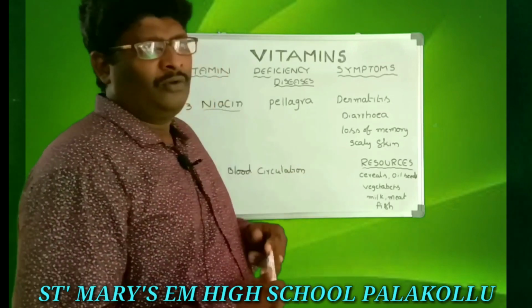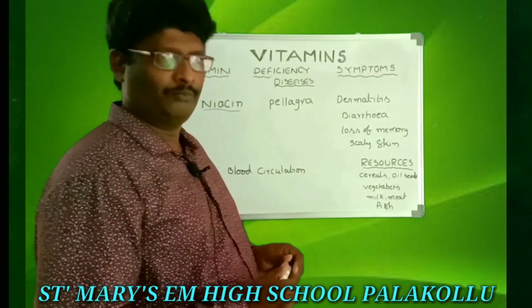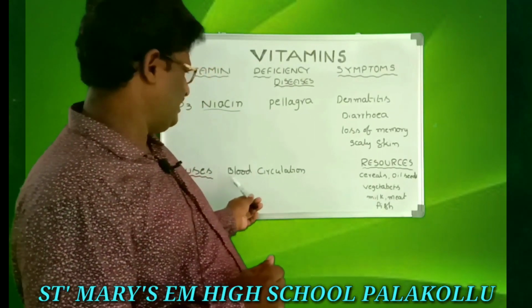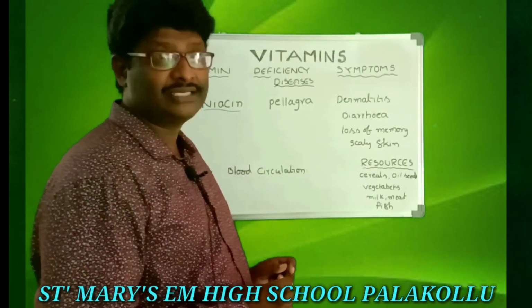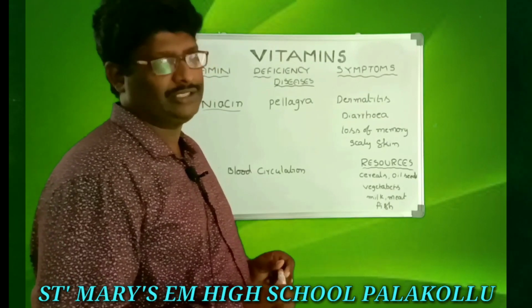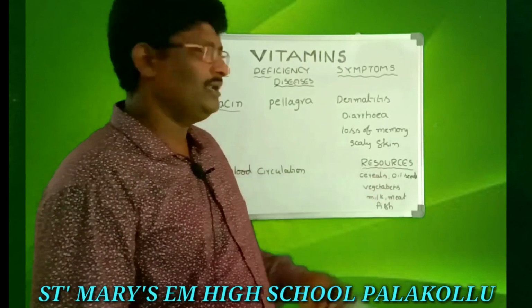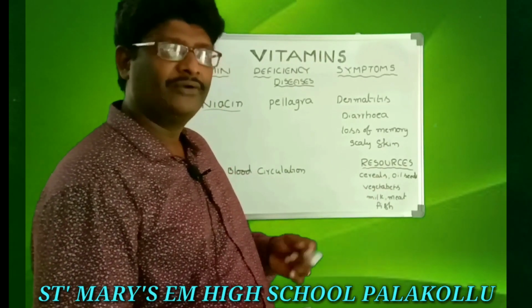So what is the main use of this B3 vitamin in our body? The use of B3 vitamin in our body is blood circulation. Main function, blood circulation. It participates in the blood circulation. The resources are the same as well as cereals, oil seeds, vegetables, milk, meat and fat.